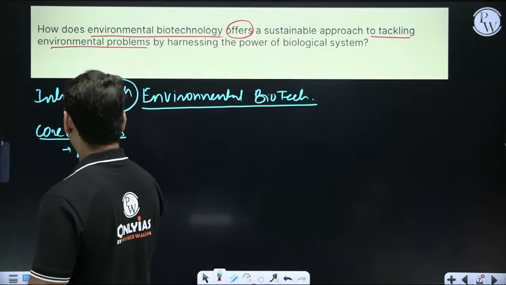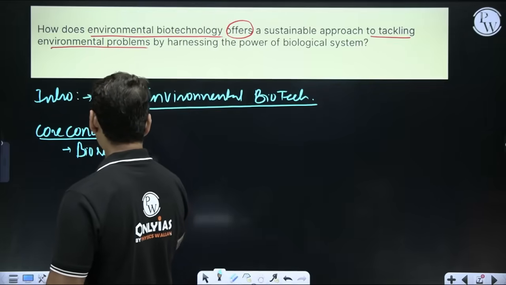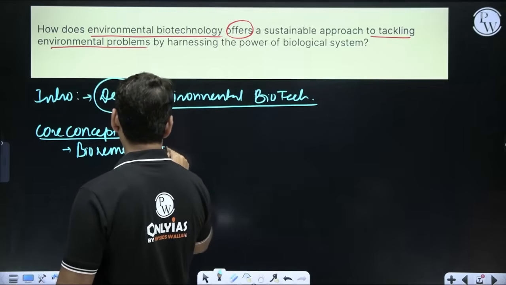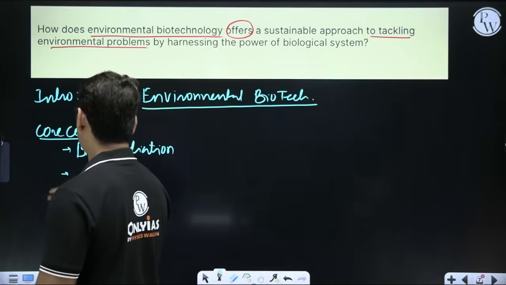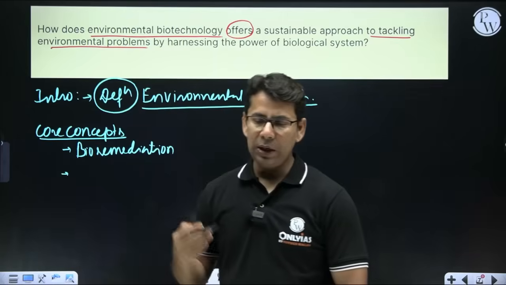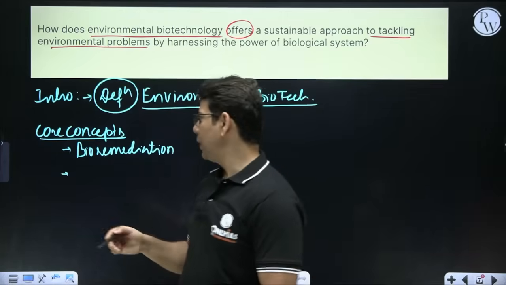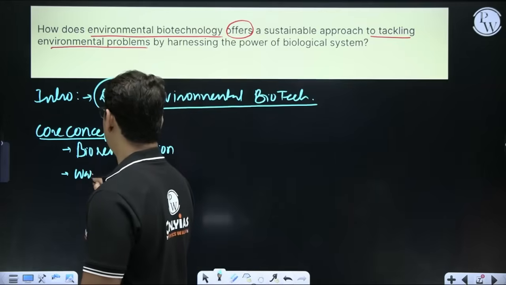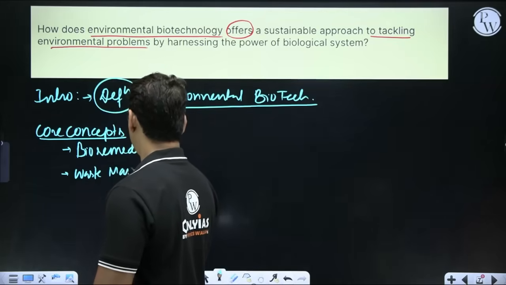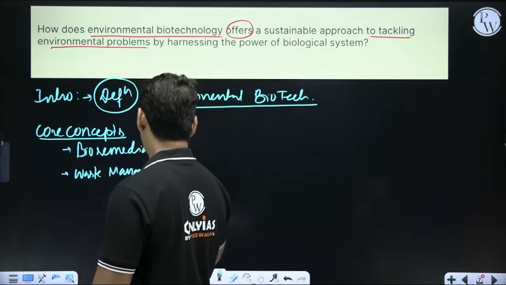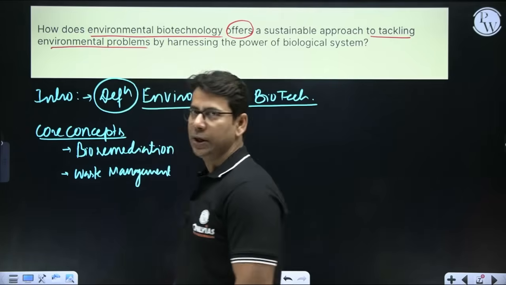Very big thing. Bioremediation, using biological agents and microorganisms to clean up the environment. Second one is waste management, by biological agents.